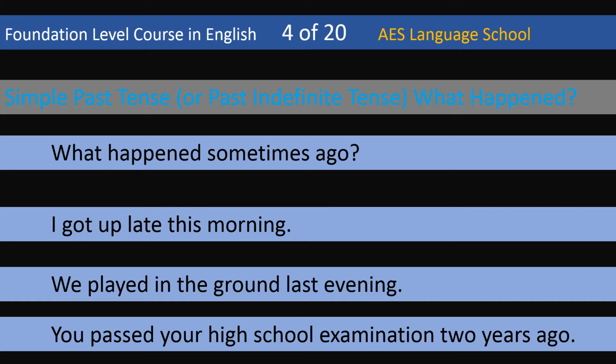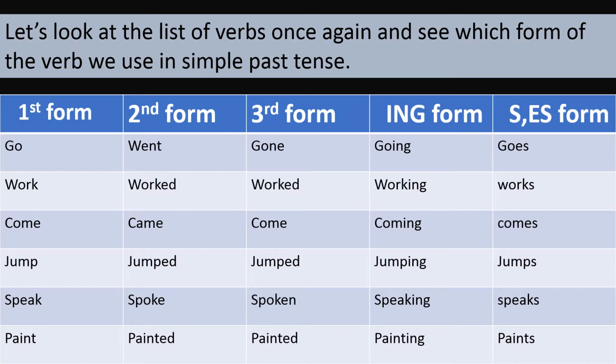So let us look at the list of verbs once again, because in the previous videos I have explained the different forms of the verbs and where we use them. Let's see which form of the verb we use in simple past tense. These are the forms of the verb.